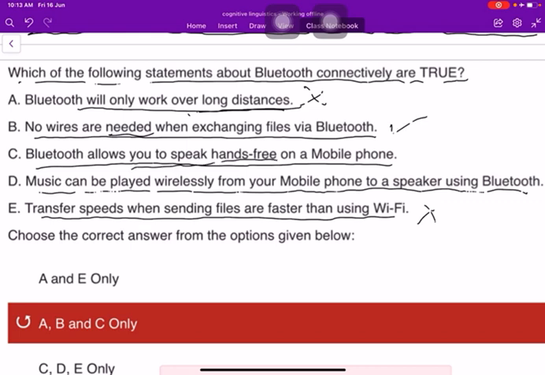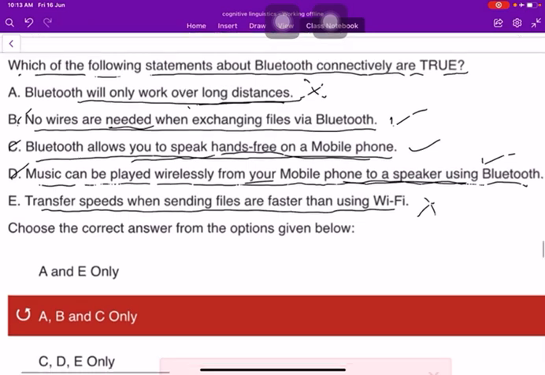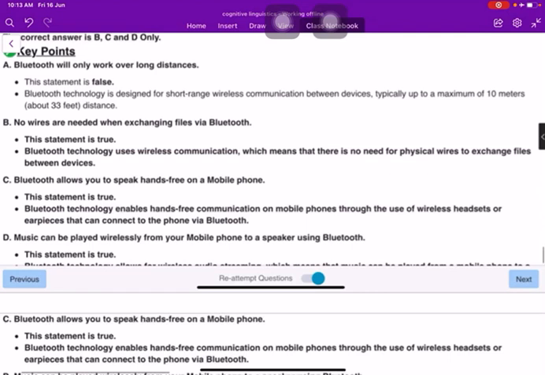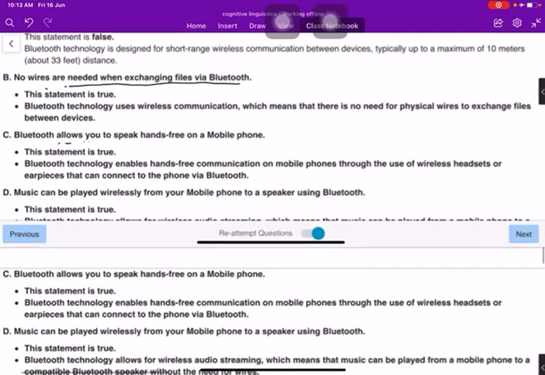Bluetooth allows you to speak hands-free on a mobile phone. Correct. And music can be played wirelessly. That is also correct. So B, C, and D. No wires are needed when exchanging files via Bluetooth. Bluetooth allows you to speak hands-free on a mobile phone. Bluetooth technology enables hands-free communication on mobile phones through the use of wireless headsets or earpieces that can connect to the phone via Bluetooth.